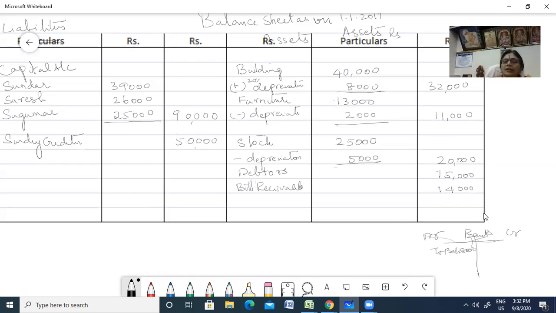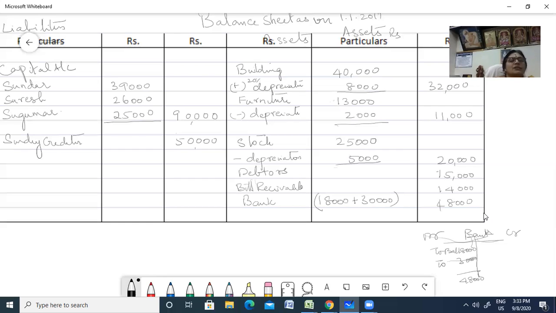So he's bringing in cash of how much? 30,000 cash is bringing in. New partner, Sukumar. So 30 means 48,000. Right. So you enter bank account 48,000. So 18,000 plus 30,000. So that comes to 48,000.